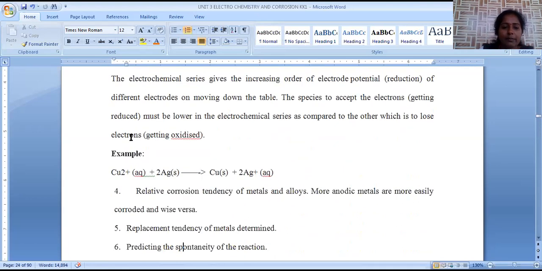Here we have one example, copper and silver. When we take copper and silver in the electrochemical series, copper and silver both lie below the hydrogen only.